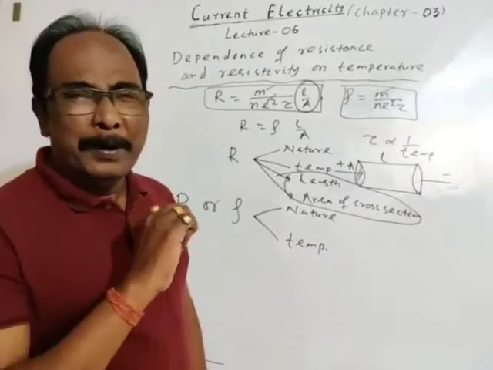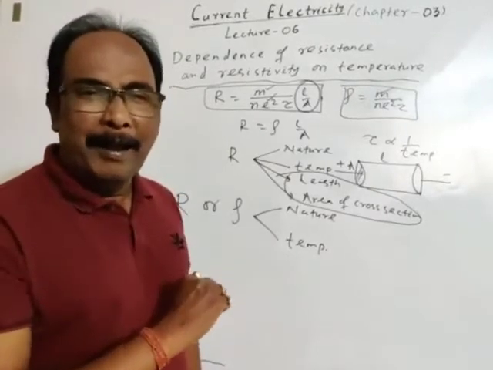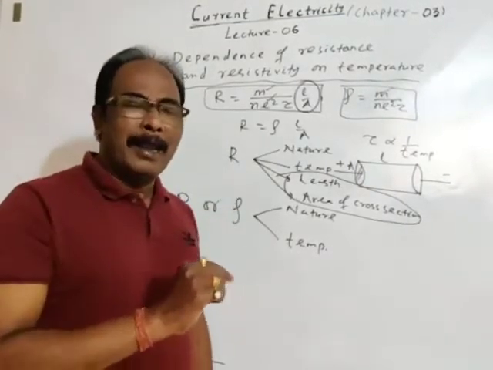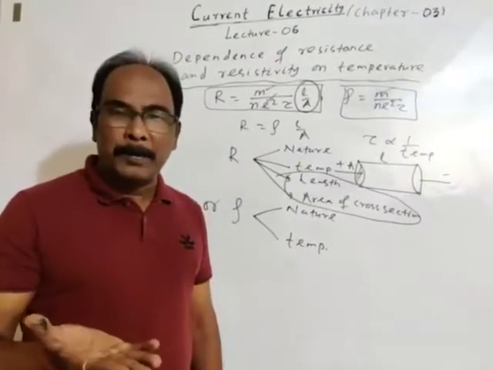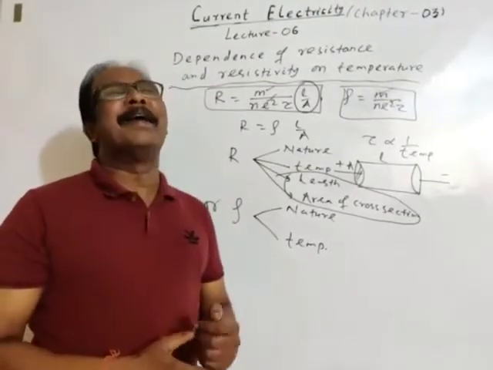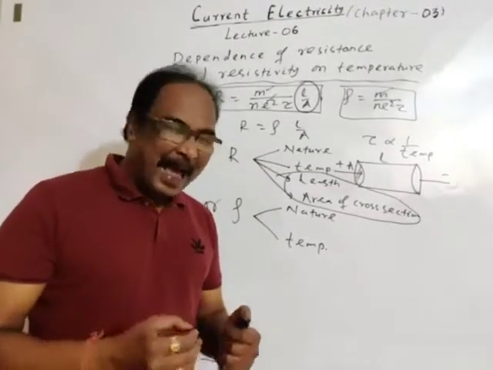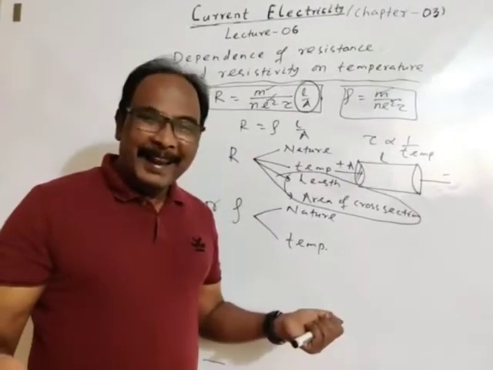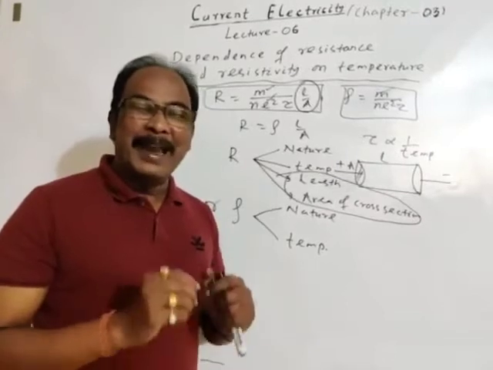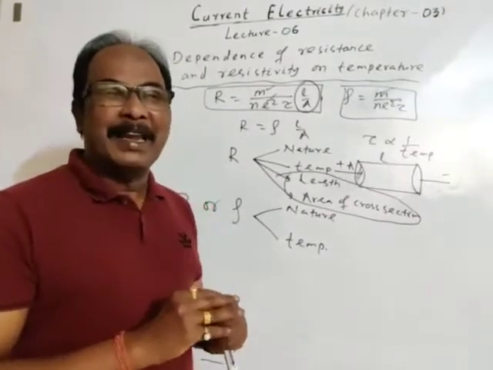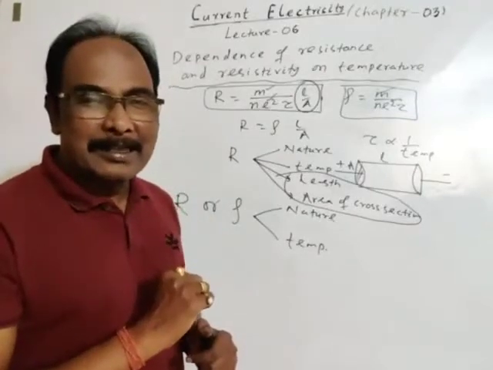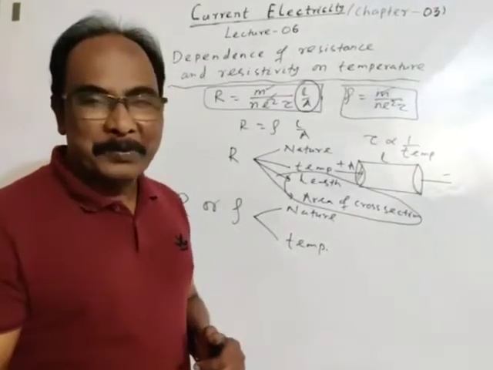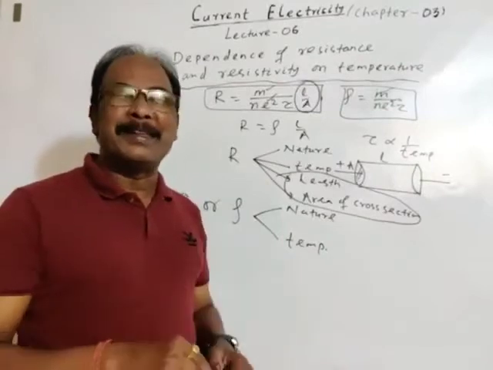And finally, we will have a theoretical and elementary idea on the concept of superconductor. Okay, and as usual, at the end of the lecture, we'll have some fundamental numericals on variation of resistance with temperature. Okay, this is the highlight of this class.